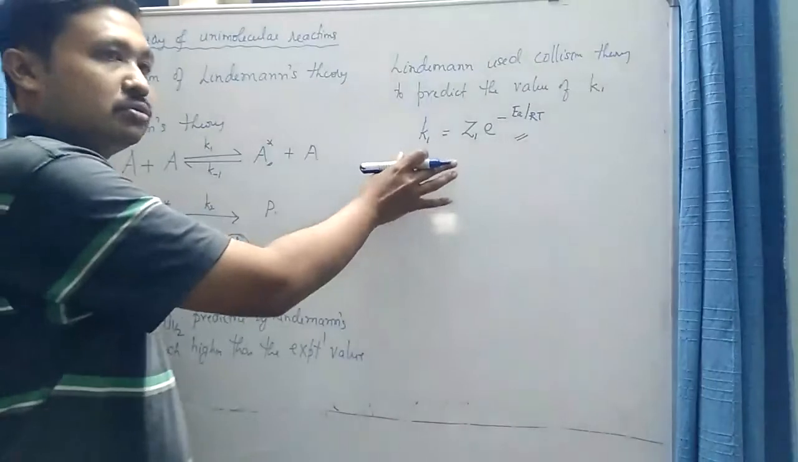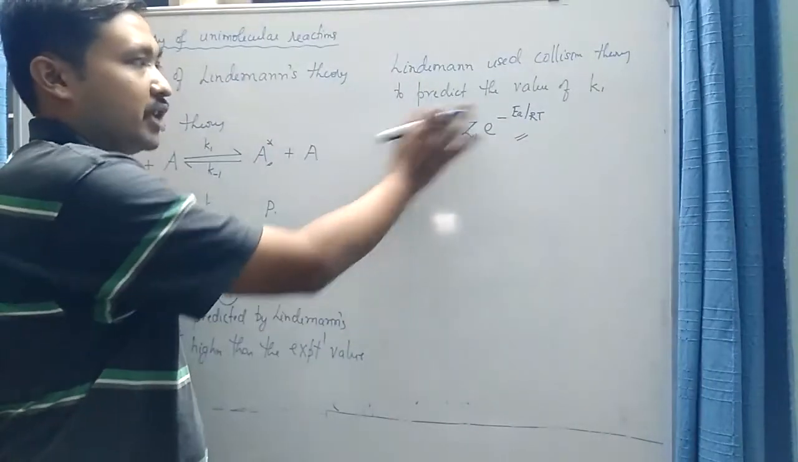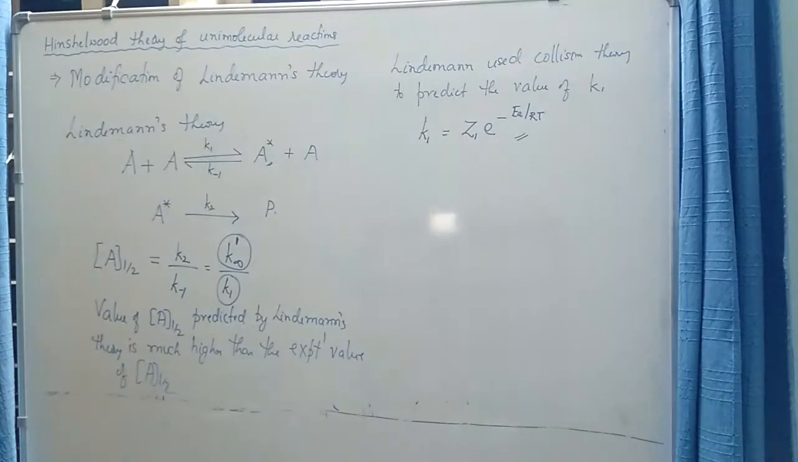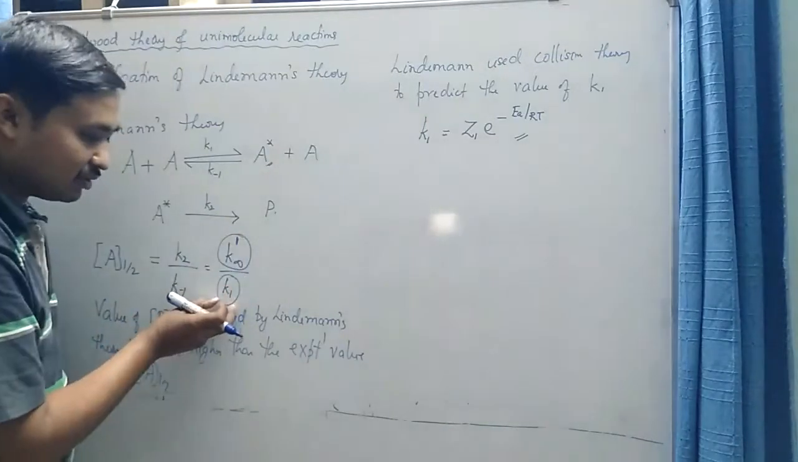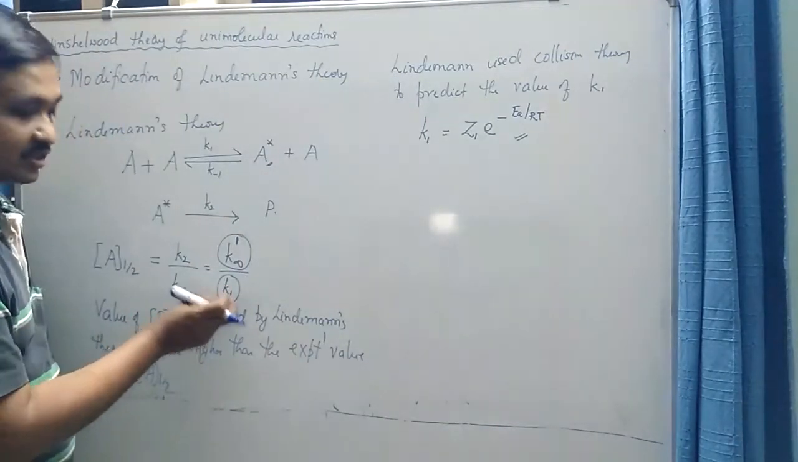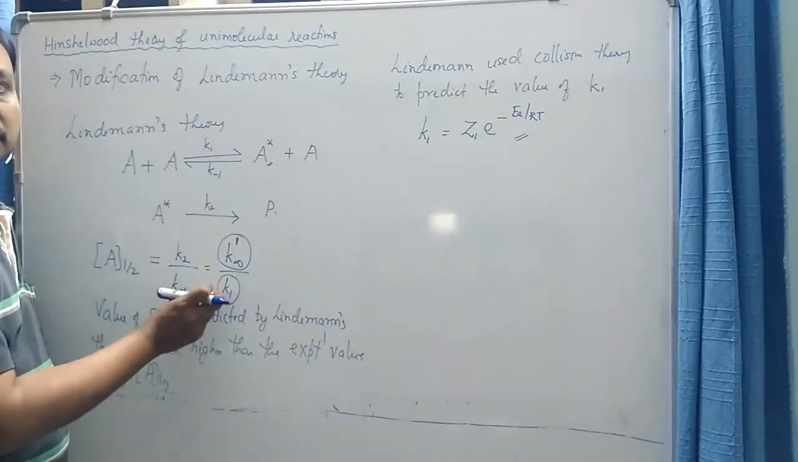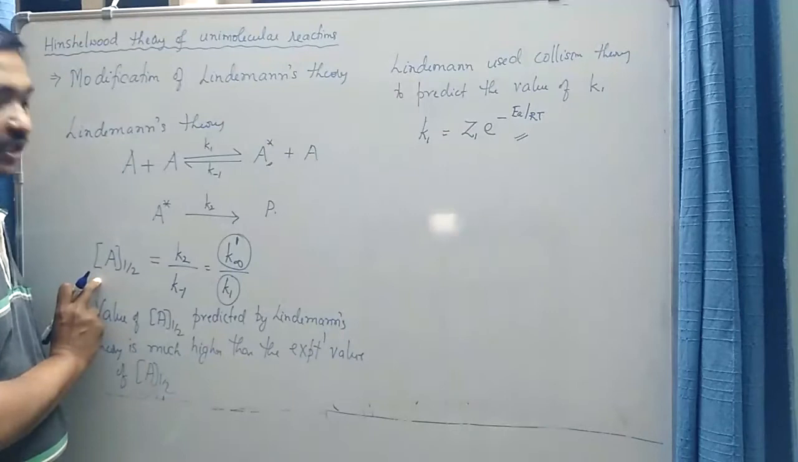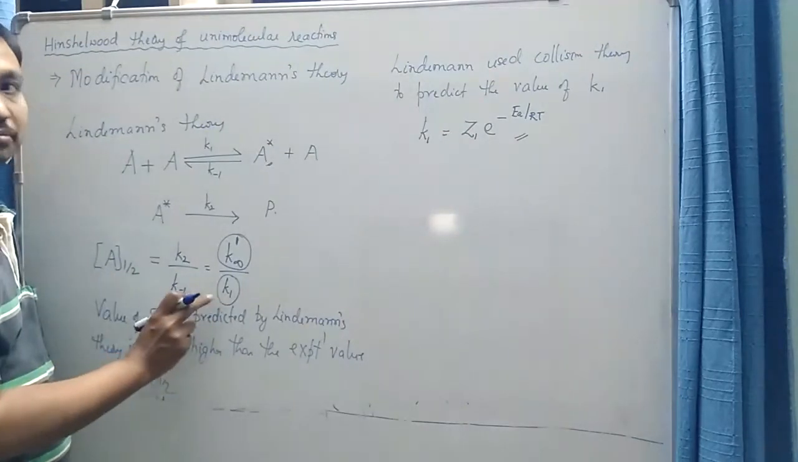And this value of k1 calculated by Lindemann is very much less than expected. So the very low value of k1 is the key factor that results in a very high value of a half predicted by Lindemann's theory. So we have to make this value of k1 much higher.